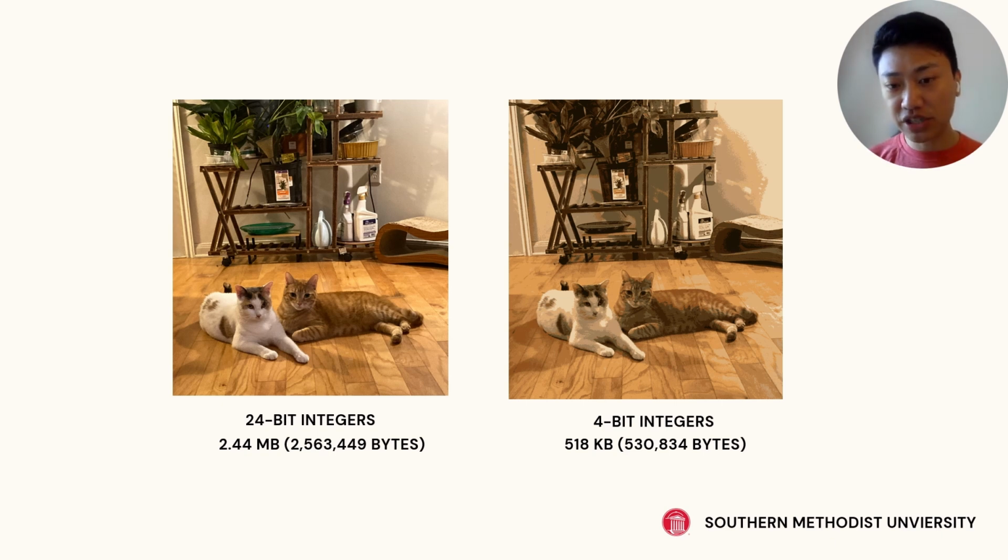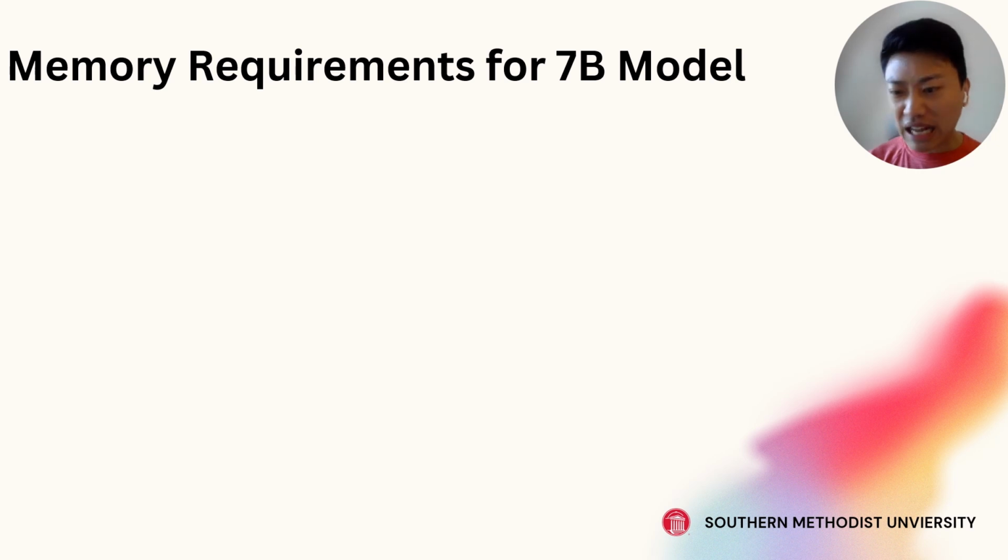So the image on the right only has 16 different colors, but the image on the left has so many numbers, right? So the image is a little bit changed, but we can see that the memory footprint goes from 2.44 megabytes to only 518 kilobytes. That's 5 times less memory footprint if we quantize it down. Therefore, we want to apply this idea to large language models. We want to quantize them down so we can fit them into our GPU.